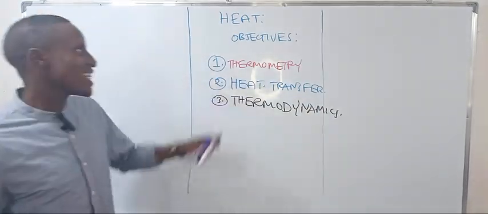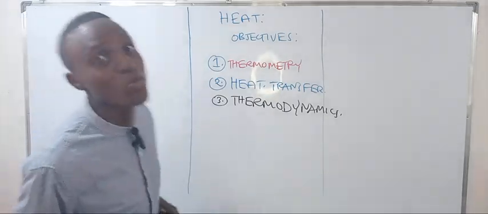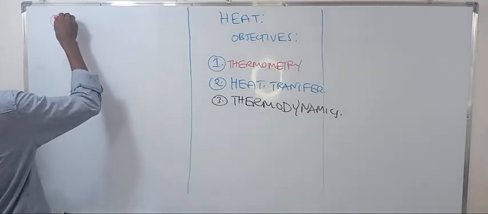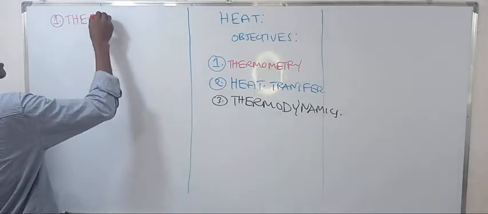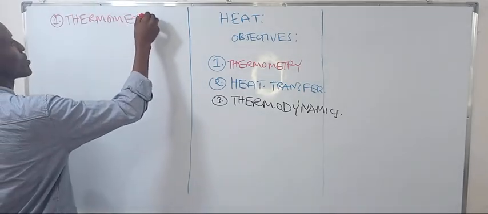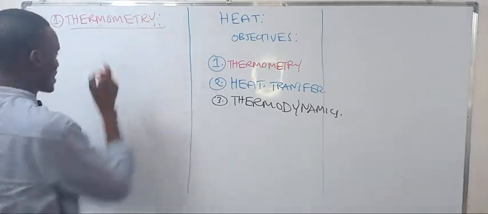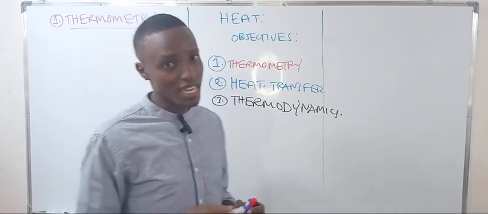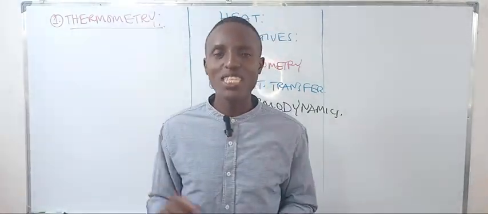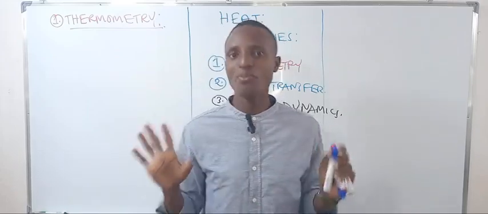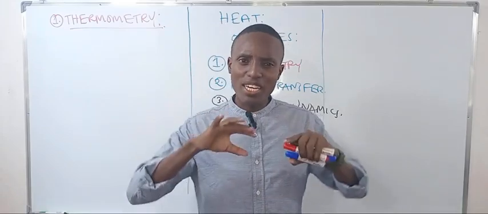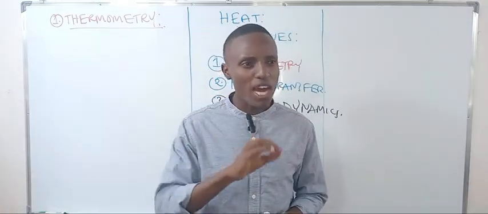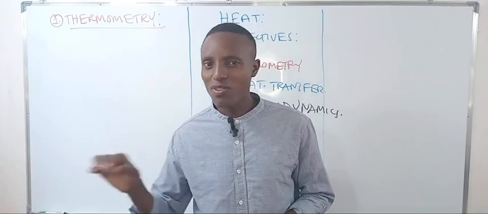Okay, so talking about thermometry, it is what I need to start with. What is thermometry actually? Thermometry is the science for the measurement of temperature. Before we discuss it, we're going to discuss two very important concepts. The first is the terms that are used in heat. These terms are very important to give you the concept of how we measure temperature, how heat is being transferred, and what thermodynamics is.